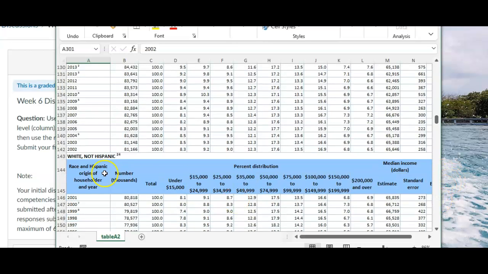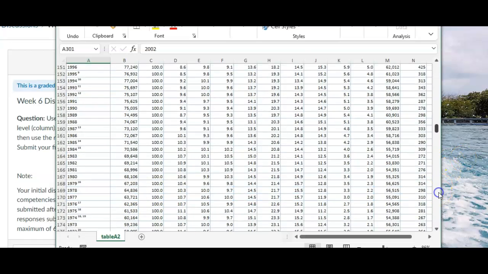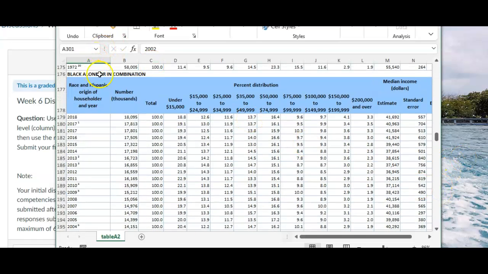You could do a cluster and say, I'm just going to choose white non-Hispanic and grab all the rows in that category, or black alone or in combination, and choose everybody in that category. So it's completely up to you. It's just a matter of describing how you're doing it, describing what method you're using, coming up with a mean from your sample, and then generating a confidence interval to describe the population.